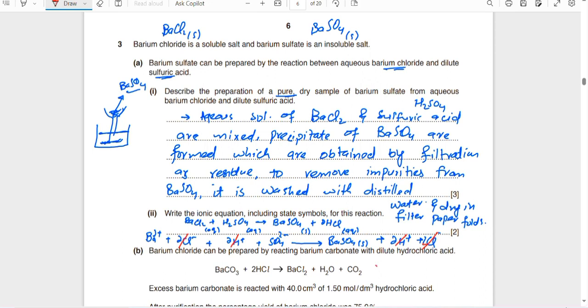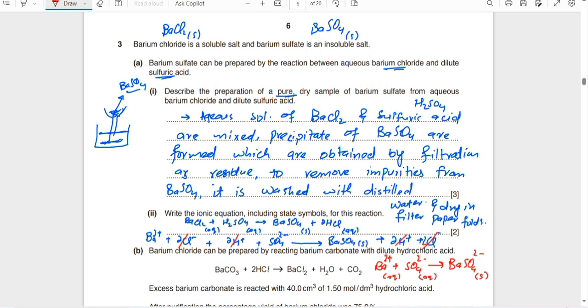What is the ionic equation? The ionic equation is Ba2+ plus SO4 2- gives barium sulfate. These are aqueous, and this is also aqueous, but barium sulfate is insoluble. That's why it doesn't convert into ions. So this is the ionic equation.